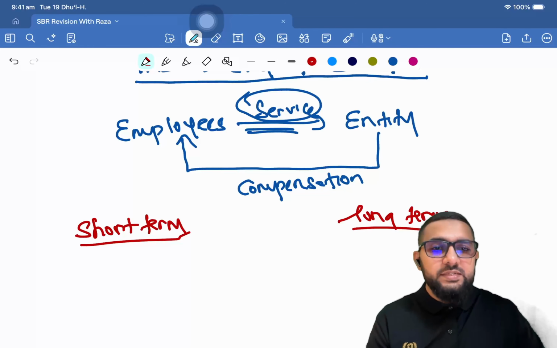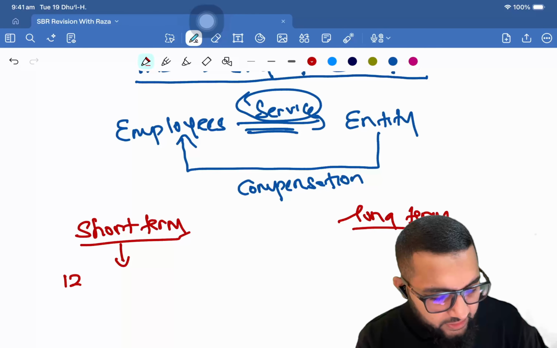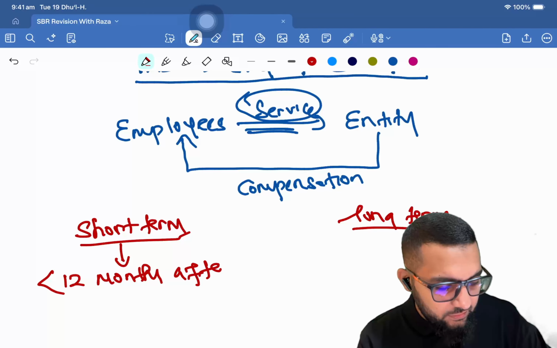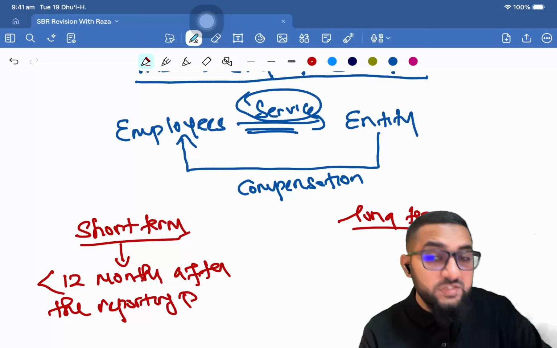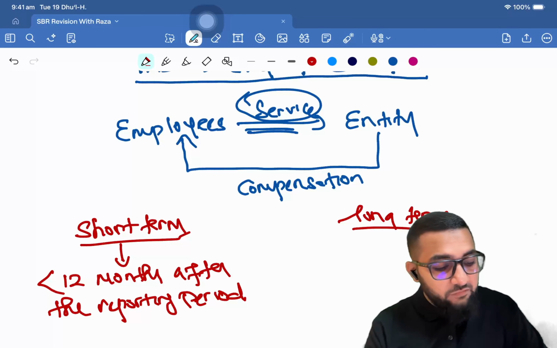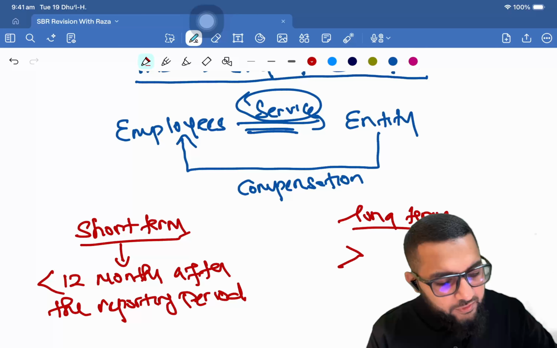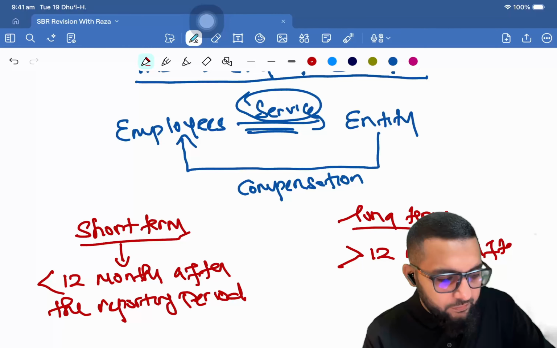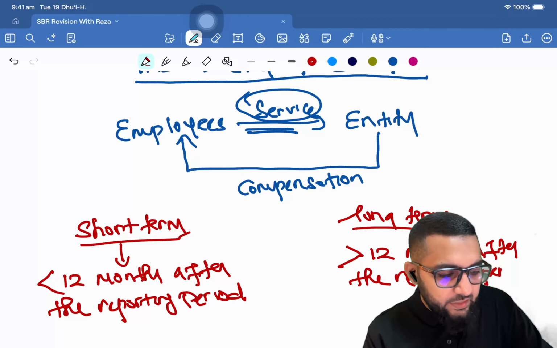So short-term, we understand that any benefits that are to be paid within 12 months after the reporting period in which the service has been rendered. But when you look at long-term benefits, these are the benefits that are to be provided beyond 12 months after the reporting period.